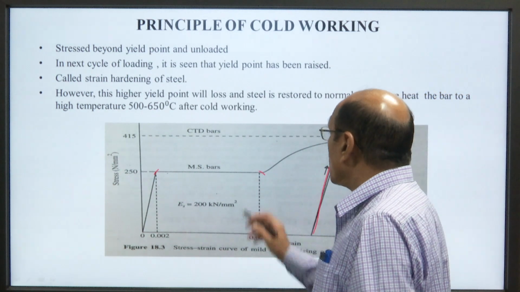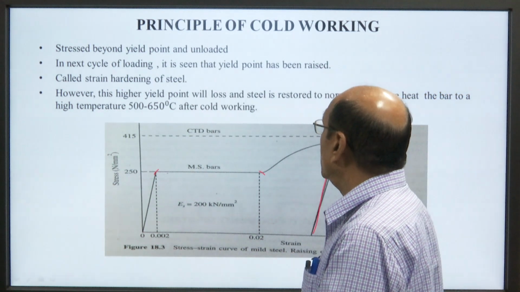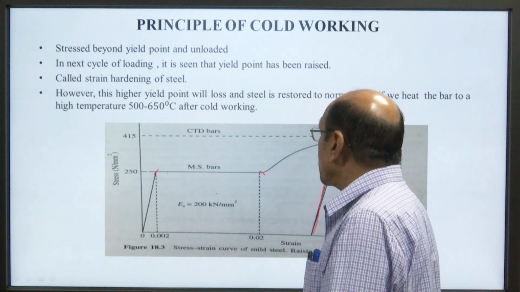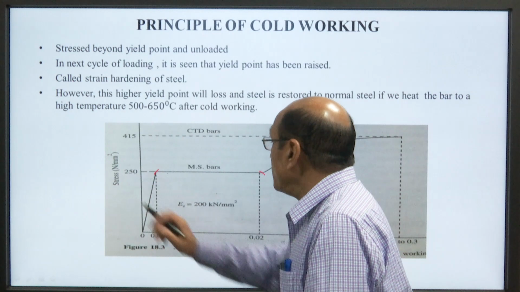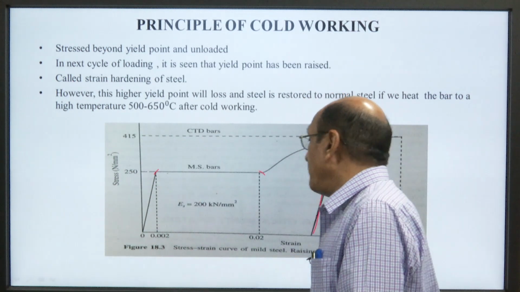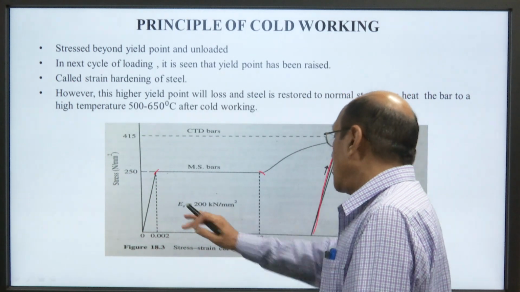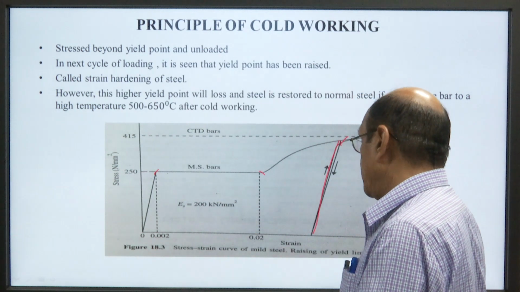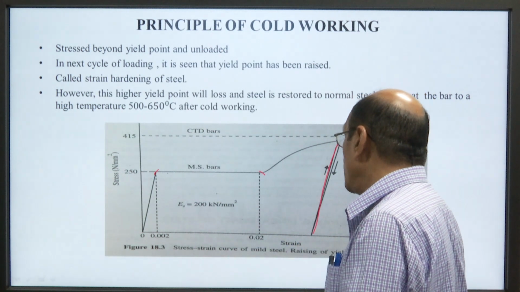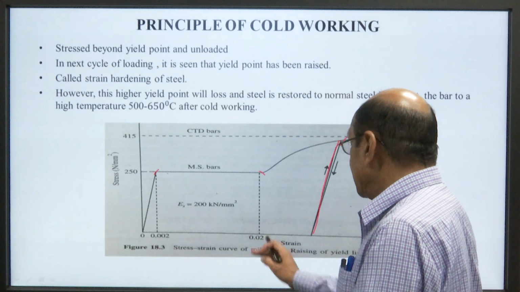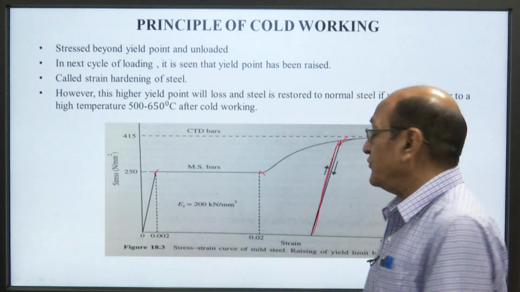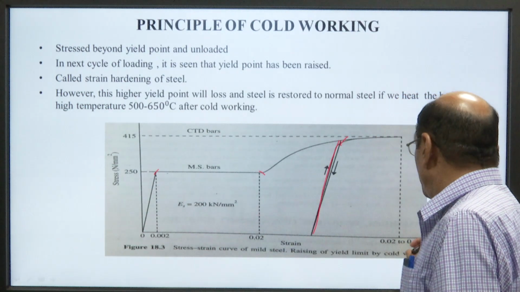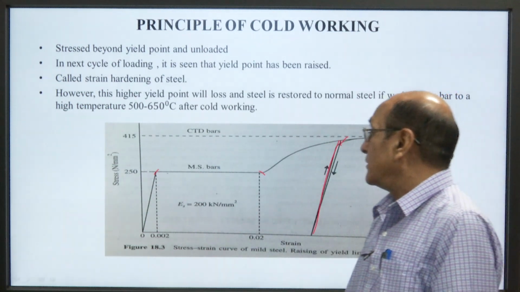So, see here the cold working CTD bars. This is Fe 250, this is Fe 415. The modulus of elasticity is 200 kilonewton per millimeter square. This is the strain. So, here is the proof stress 0.2.